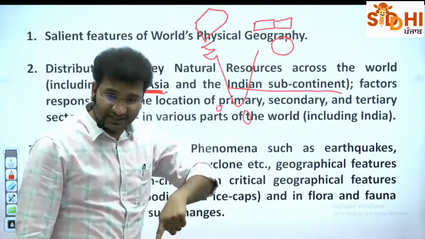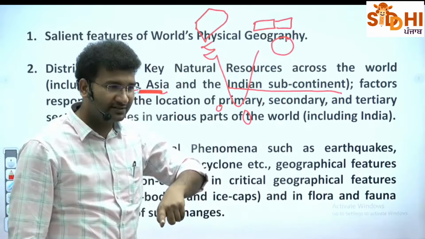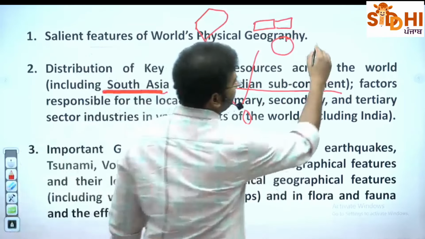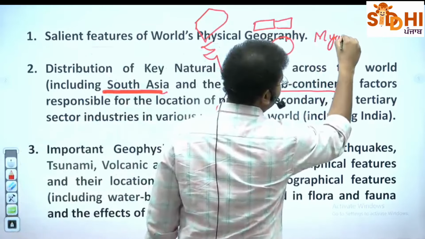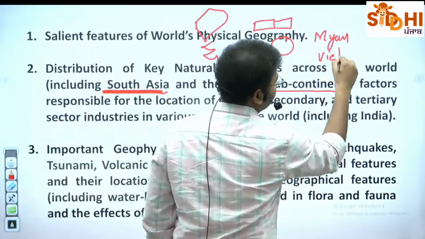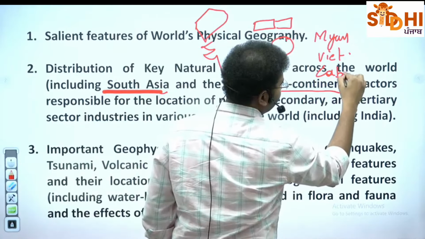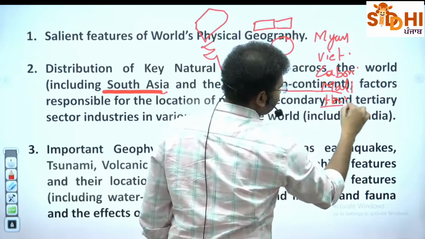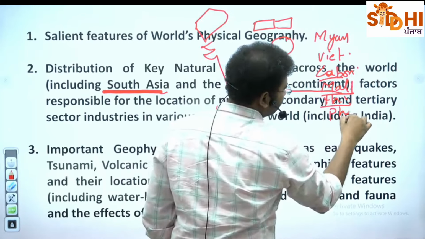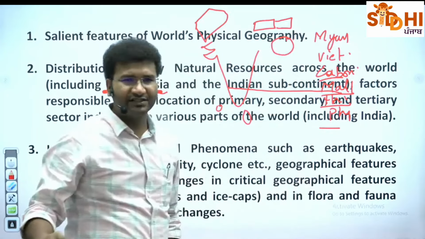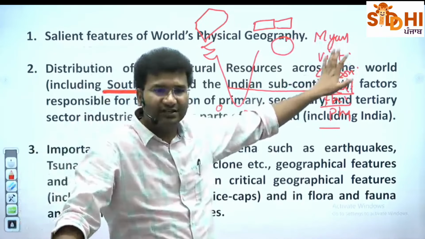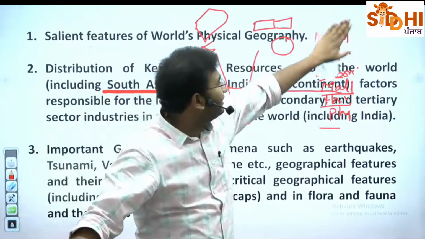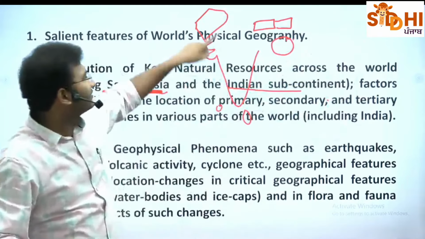Now what is Southeast Asia? Southeast Asia means from here on you have Myanmar, next Vietnam, Cambodia, Malaysia, Thailand, as well as Philippines, all these, Indonesia, these are called Southeast Asian nations. So there is a special mention in the syllabus about this.